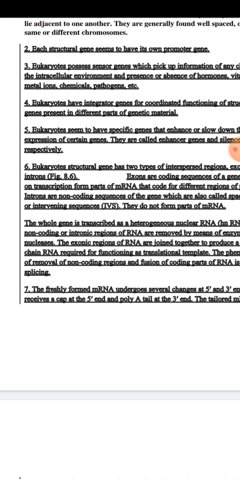So with the removal of the introns, just keep in mind that if we consider a eukaryotic gene structure, you will see that the exons and introns are alternately arranged, and the introns are non-coding sequences whereas the exons are the coding sequences. So to carry out the transcription process, the messenger RNA will get the coding from these exon regions, and it will get transcribed.